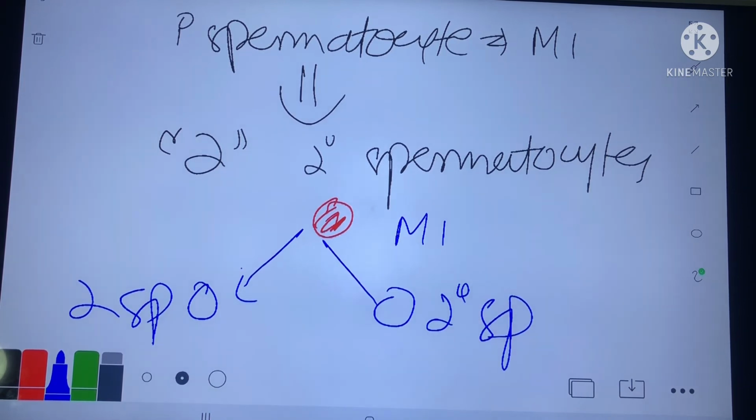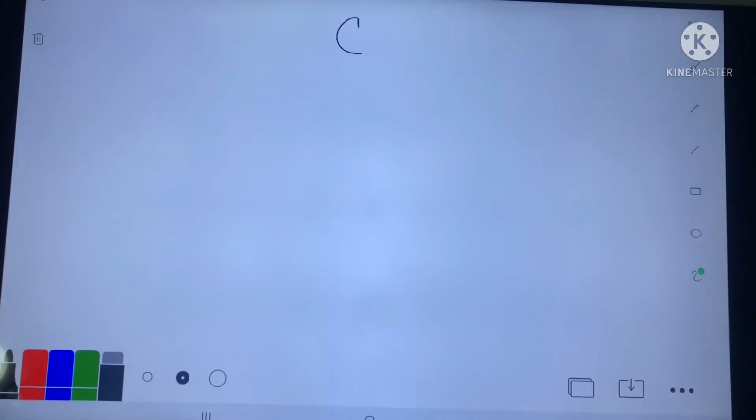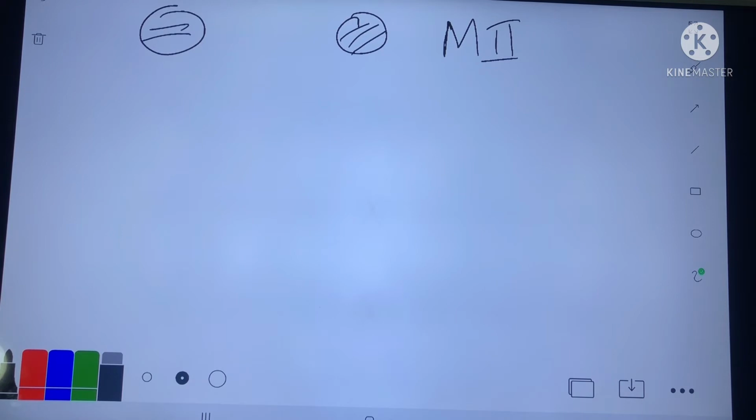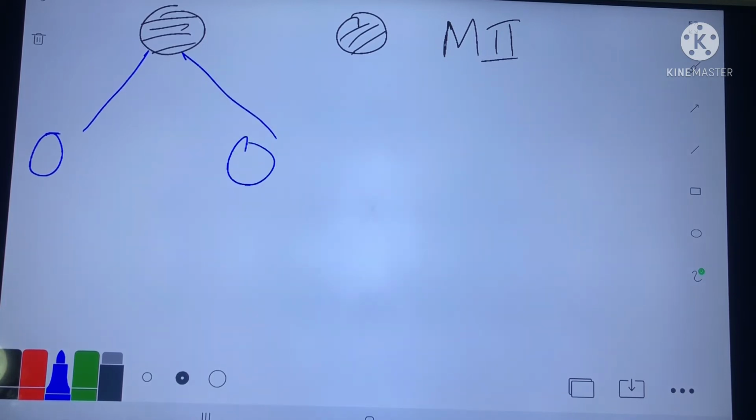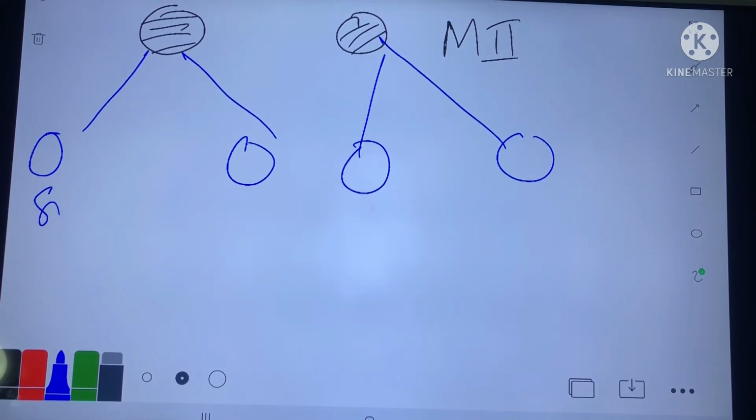Then each secondary spermatocyte undergoes meiosis 2 and forms two spermatids.